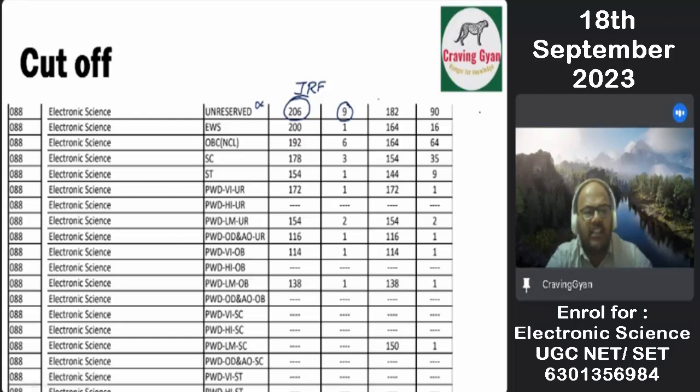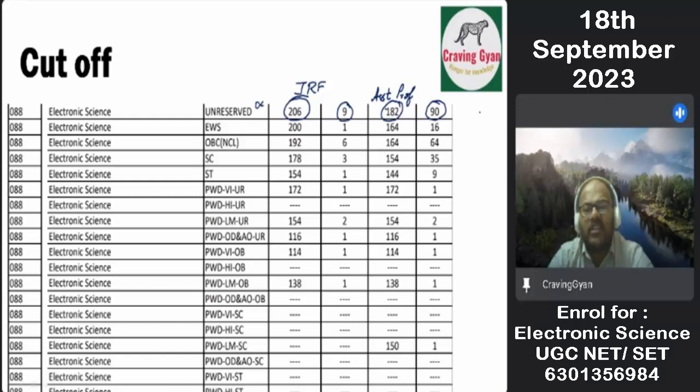Similarly, if you are satisfied with just an assistant professorship, and you are one among 182 or one among 90, then definitely we will get an assistant professorship. If you are from the unreserved category, then we should be one among 90. And for JRF, if you are one among 9 or close to that, then it will be very easy, and we will easily get awarded.